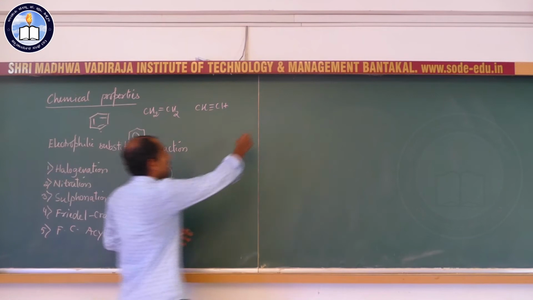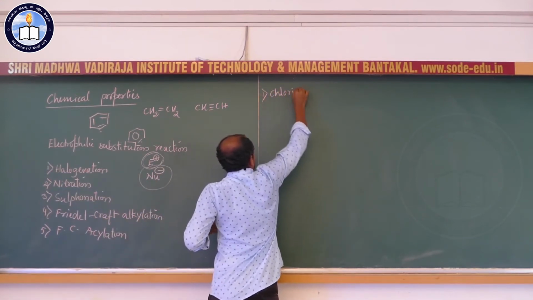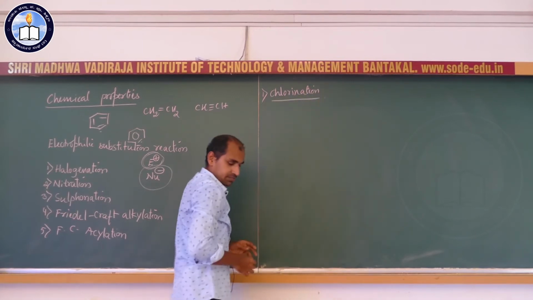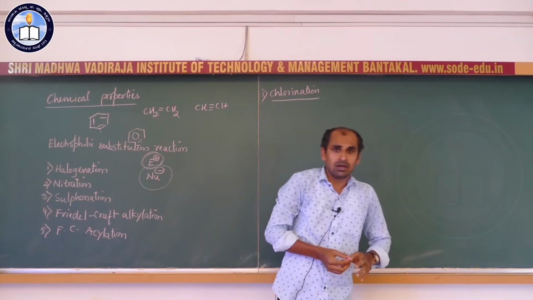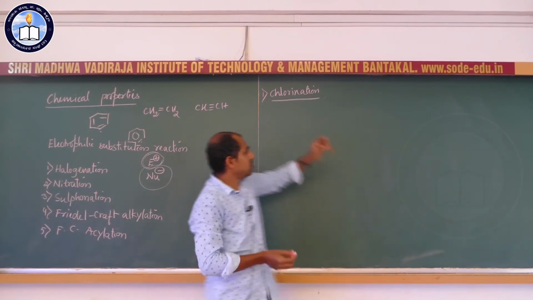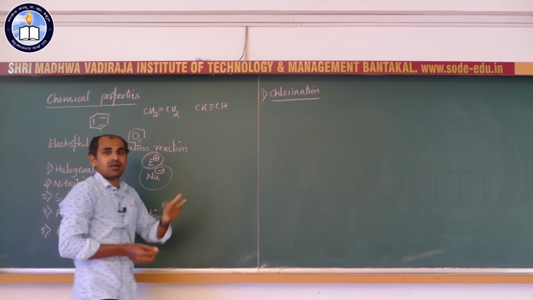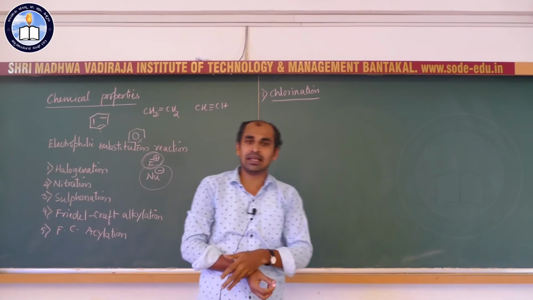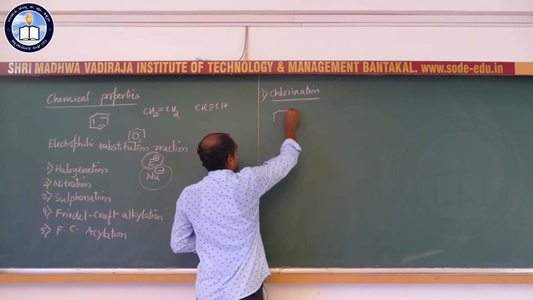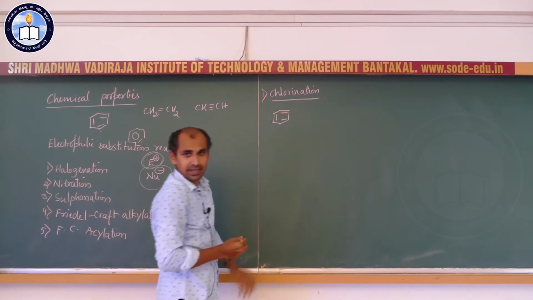The first one is halogenation, which I will take as the chlorination reaction. For chlorination, a hydrogen present on benzene is substituted by a chlorine atom. What are the reagents and conditions for this chlorination reaction?